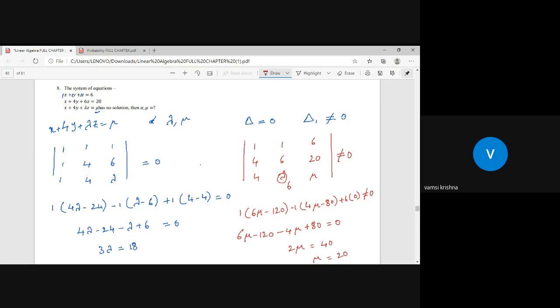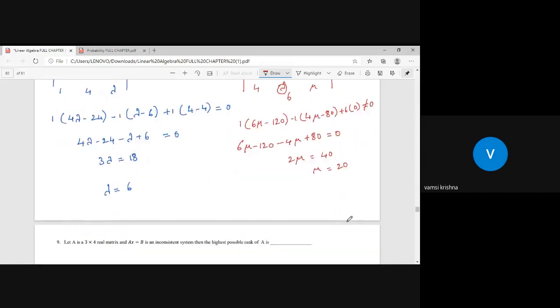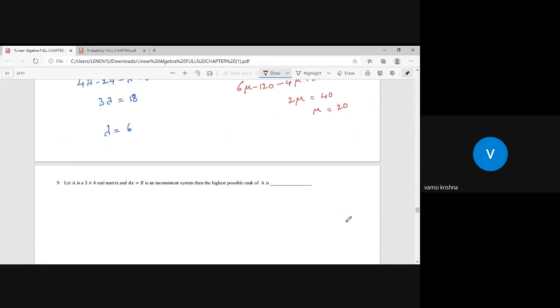So finally my answers are lambda is equal to 6 and mu is equal to 20. Okay, fine.